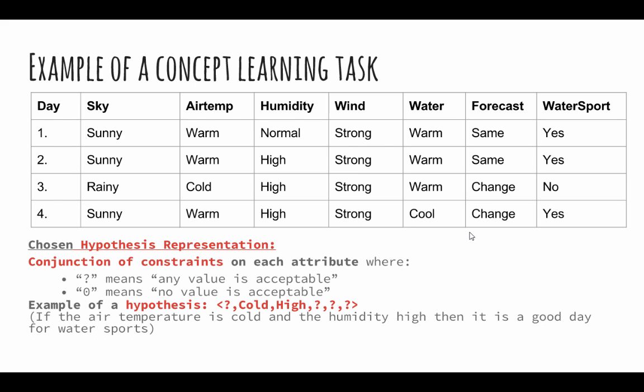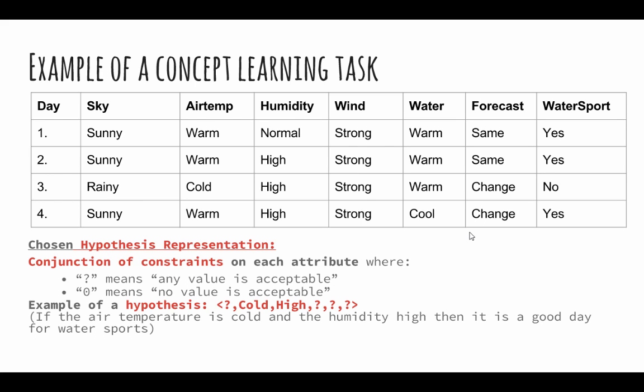We consider the following encoding constraints in a hypothesis using these values. We give the exact value if we need that particular attribute. For any value, we use a question mark. For no value, we use a 0. An example of an encoded hypothesis is shown on the slide. The sky, wind, water and forecast can have any value. If the air temperature is cold and the humidity is high, then it is a good day for water sports.